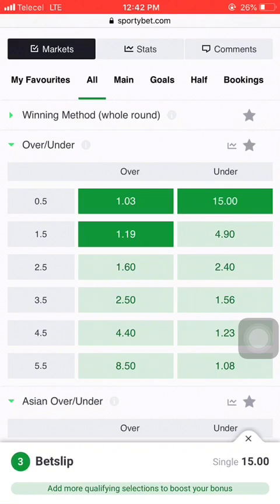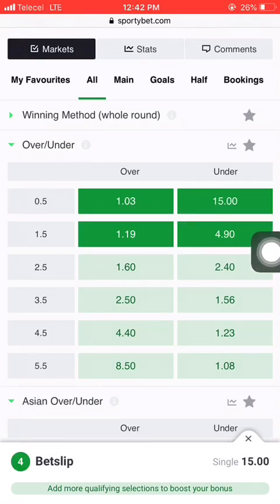If the match ended 3-3, 3-4, any goals above two or exactly two, you have surely won your bet successfully. But you will lose your bet if at the end of the match only one goal was scored, or they didn't score any goal, and that becomes under 1.5.